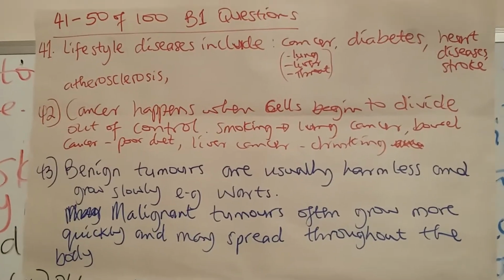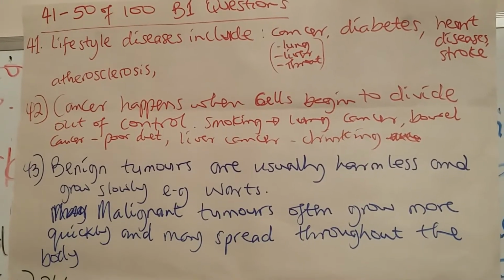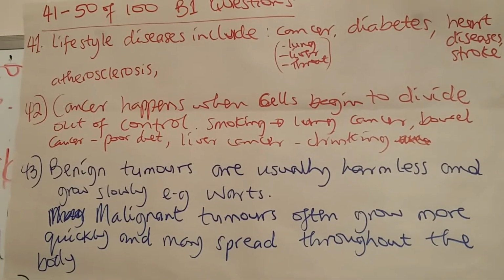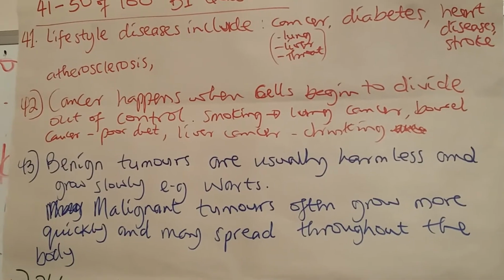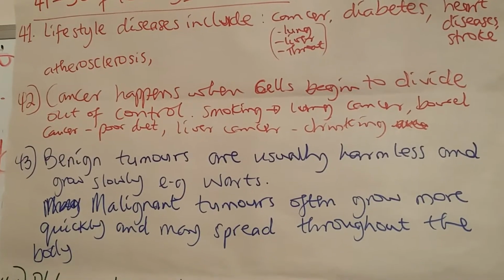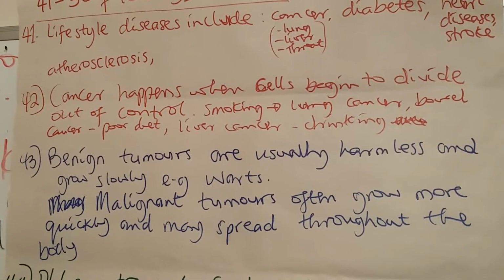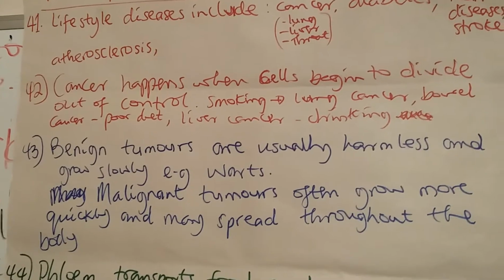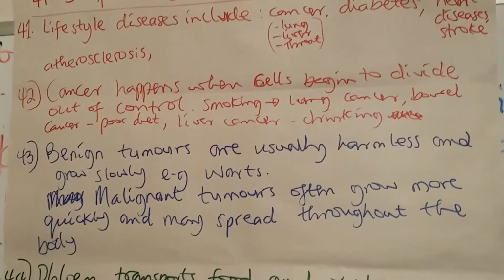And then question 42 says, what causes cancer? Actually, cancers happen when cells begin to divide out of control. Now, there is a pattern of cell division that's acceptable, that's controlled by the body. But when a cell just goes haywire and starts to divide by itself, it can result in tumors which form lumps, and they can be felt by people sometimes, and eventually can grow into full cancers.